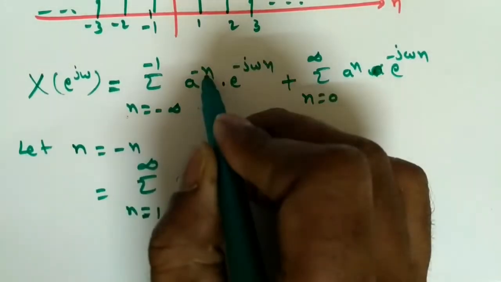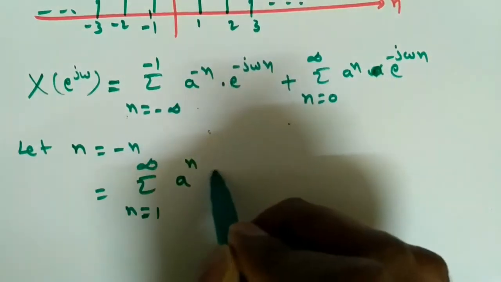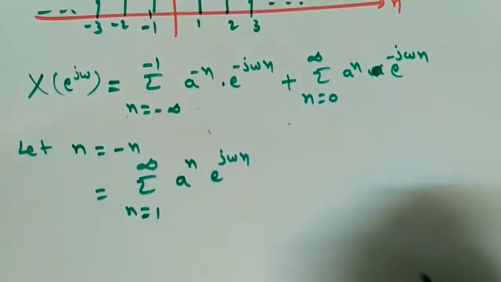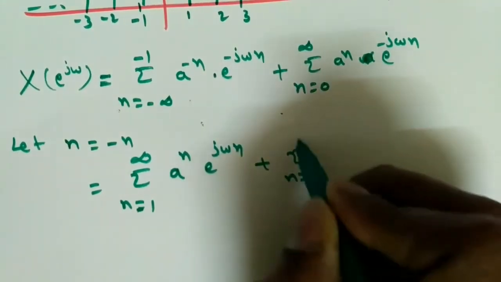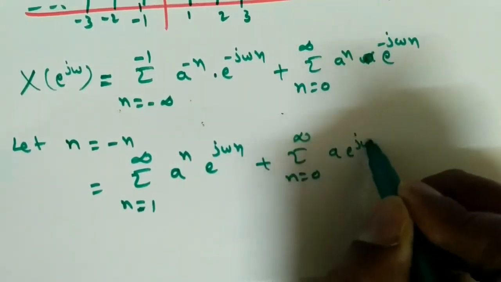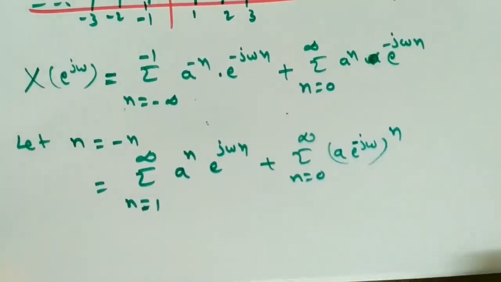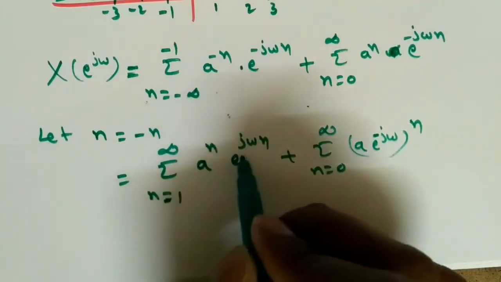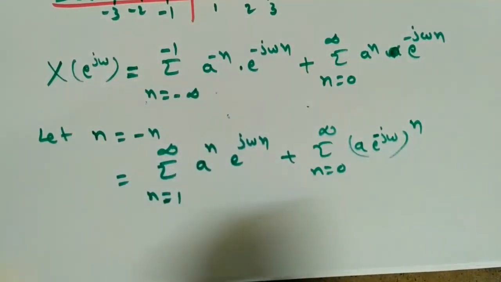Then a power, in place of minus n, substitute n. Again in place of minus 1, substitute n, plus sigma n equal to 0 to infinity a into e power j omega. I have taken common, so it is power n. Similarly, I can take a into e power j omega common, but n is equal to 1 to infinity, there is no formula.